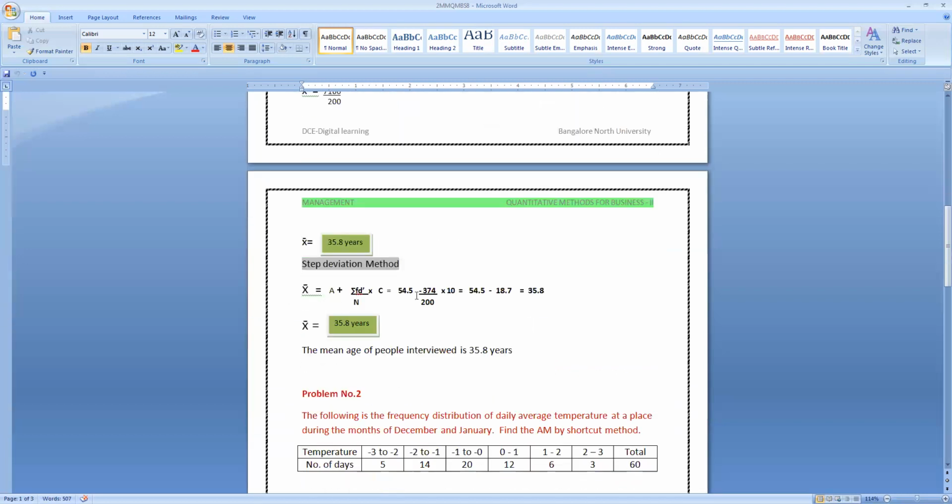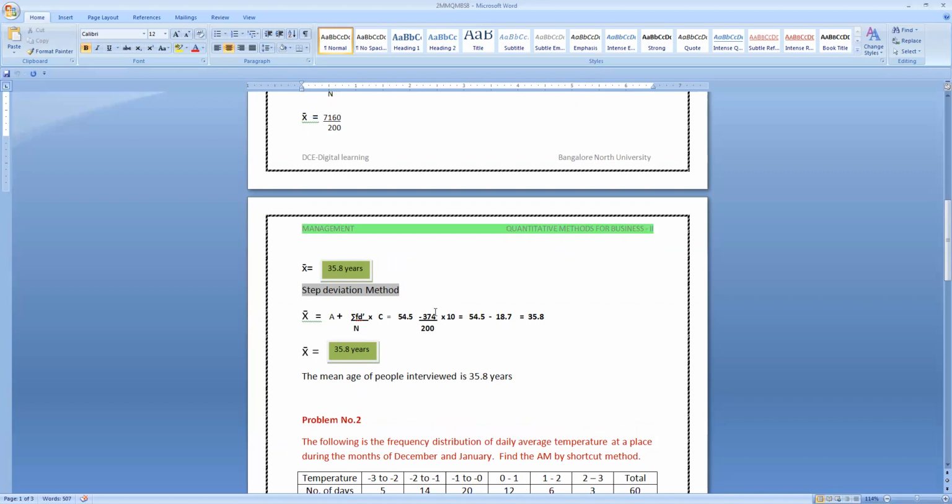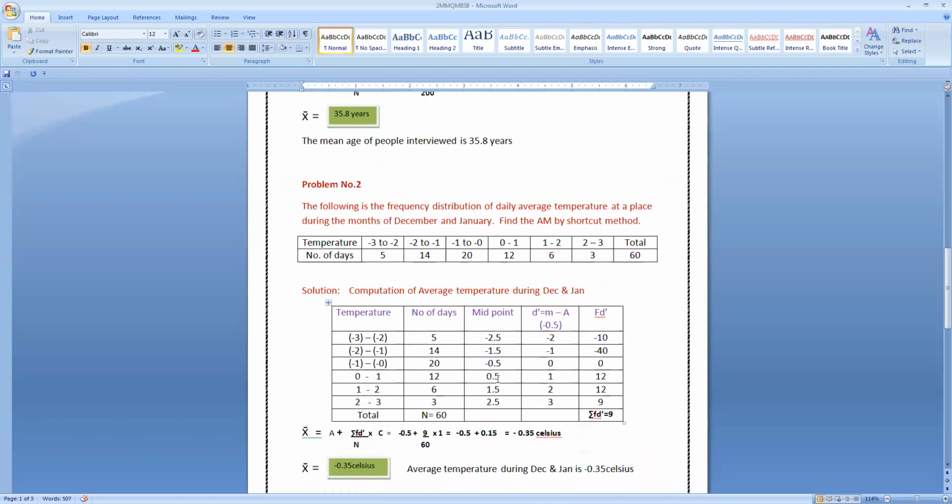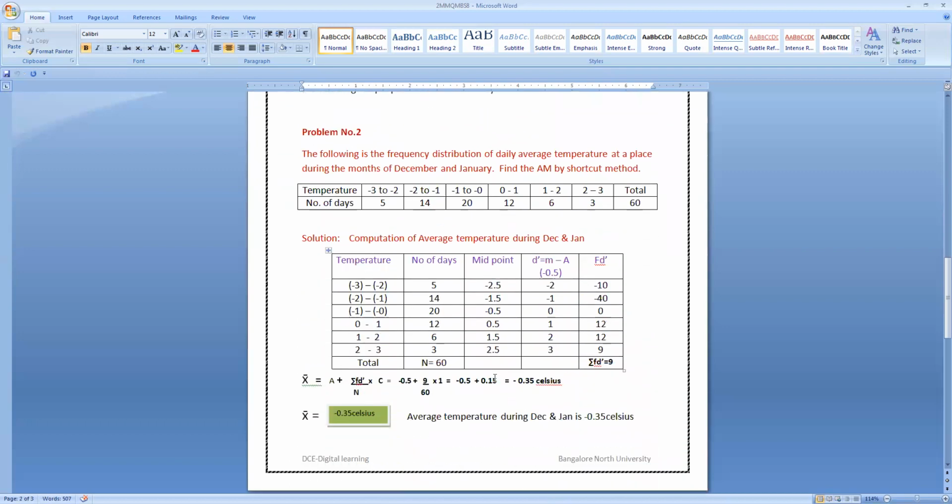A is nothing but 54.5 minus 374 divided by 200 into 10. The 374 by 200 into 10 is 18.57. So the difference, 54.5 minus 18.7, is 35.8, or we can round off to 36 years. So the mean age, the average age of the people interviewed by the polling agency, is 35.8 years or 36 years. This is how we need to calculate the mean for a continuous series.